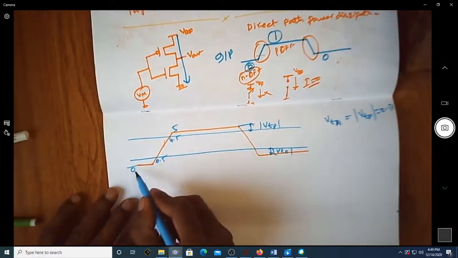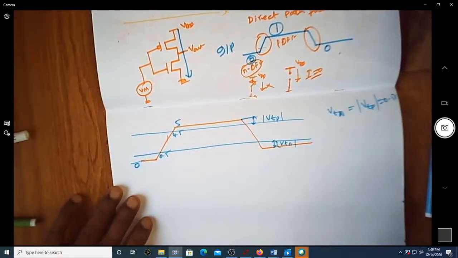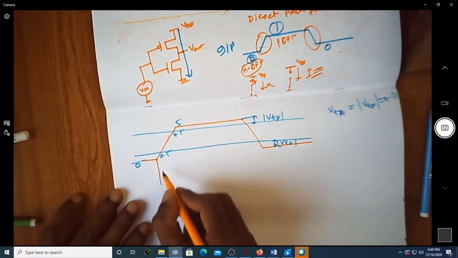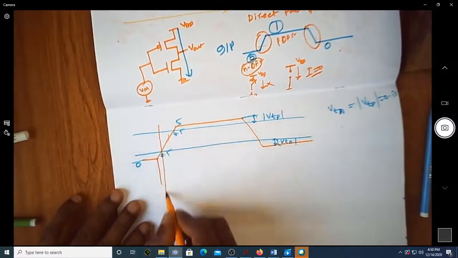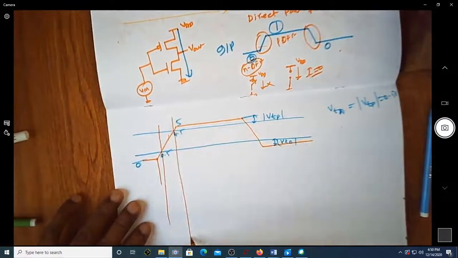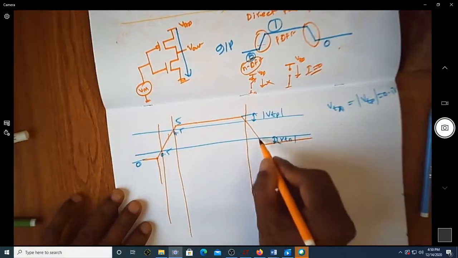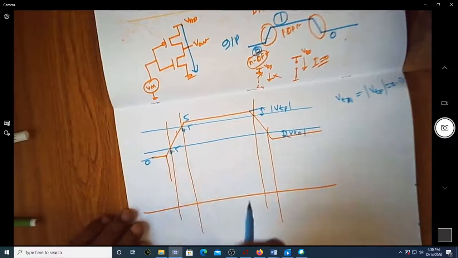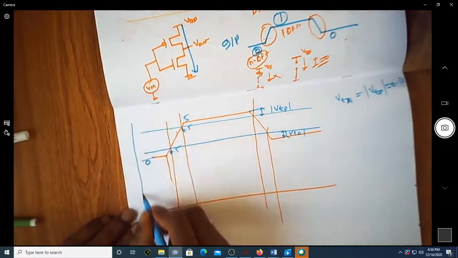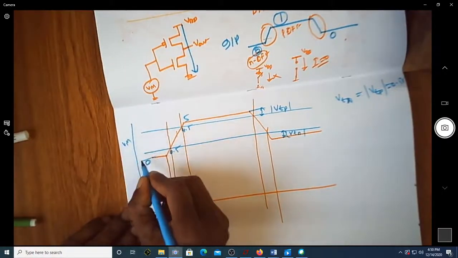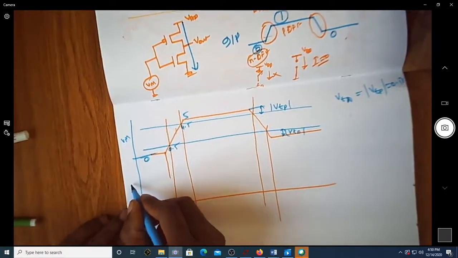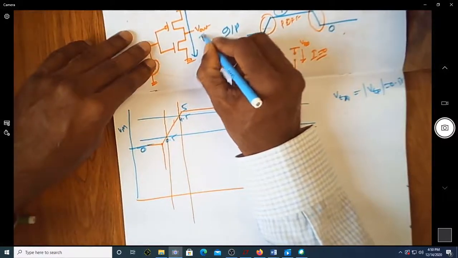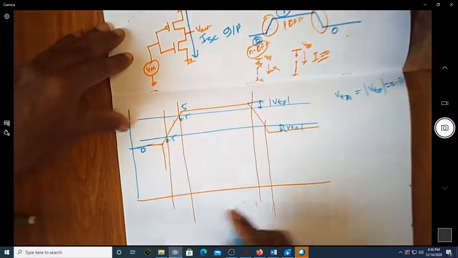So whenever the input voltage is 0, let me write it till this point, and also over here. Now if we carefully note, suppose this is the V voltage, and let me write I of SC, that is the short circuit current.